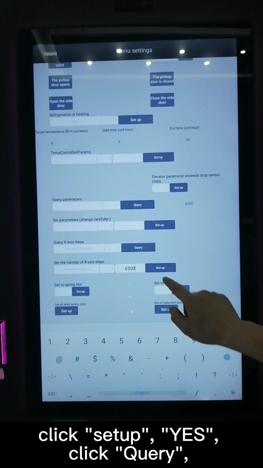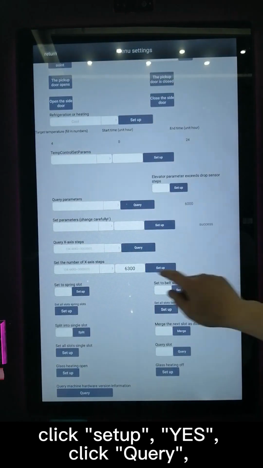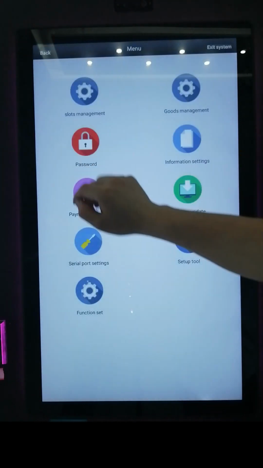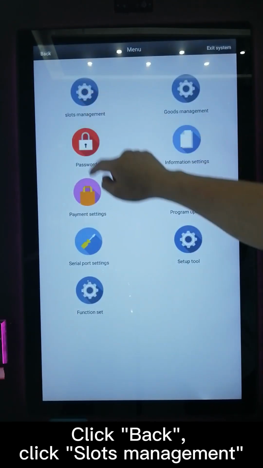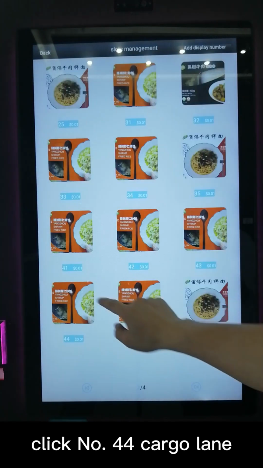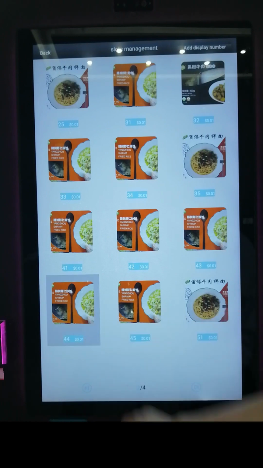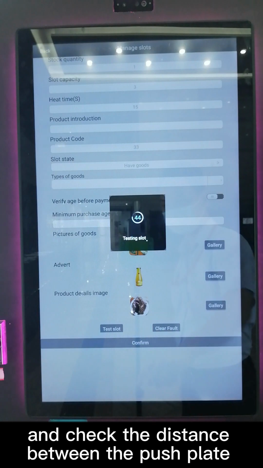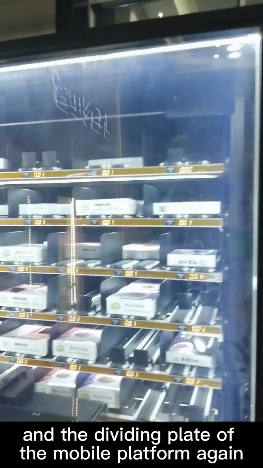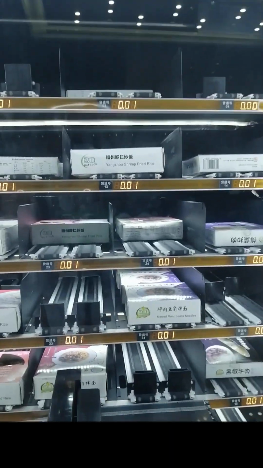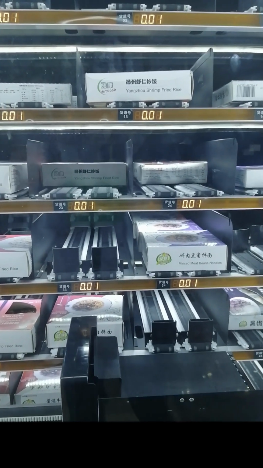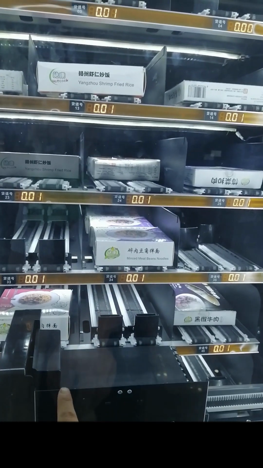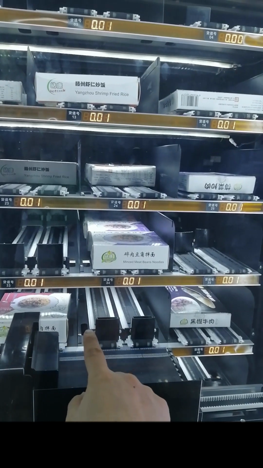Click back, click slots management, click number 44 cargo lane. Click test slot, and check the distance between the push plate and the dividing plate of the mobile platform again. The spacing decreases, and the value continues to increase. Click clear fault, confirm, back.